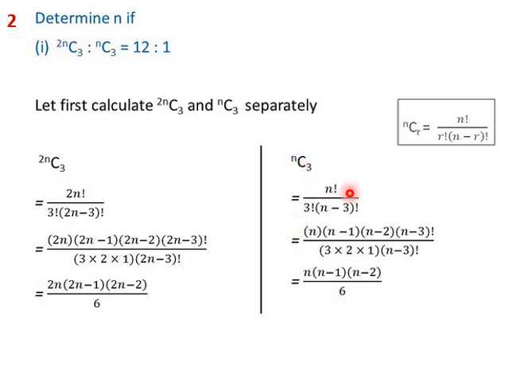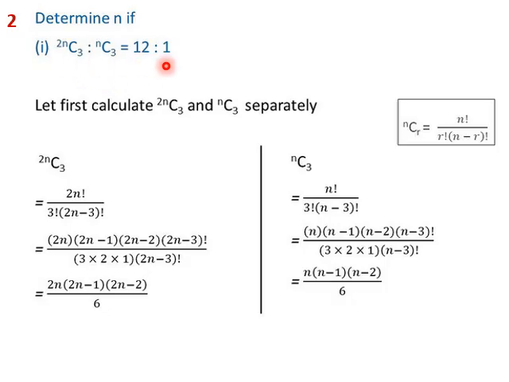nC3. Now let us compute this: n factorial by 3 factorial into n minus 3 factorial. So we write n factorial as n into n minus 1 into n minus 2 into n minus 3 factorial, because n minus 3 factorial is there in the denominator. We stop here so that this gets cancelled. 3 into 2 is 6. So nC3 will be n into n minus 1 into n minus 2 by 6.